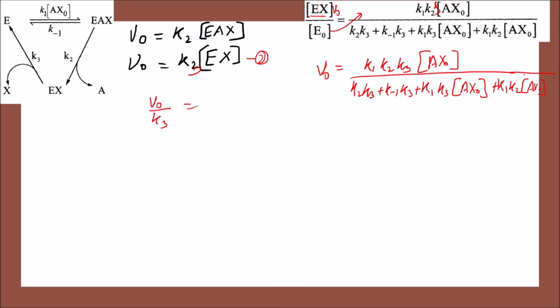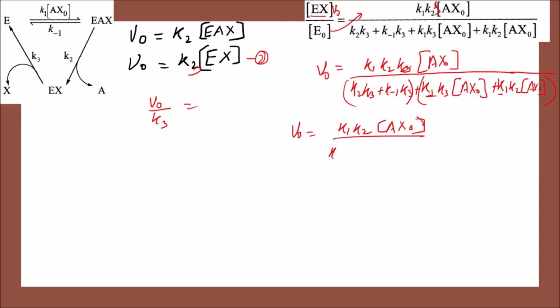Now again I will take K3 as a common factor from this side. If you remember your 10th level quadratic equation, how we used to solve that, we simply take the K3 out from here and I will take K1 common from here. So our velocity will be K1 K2 into AX naught.